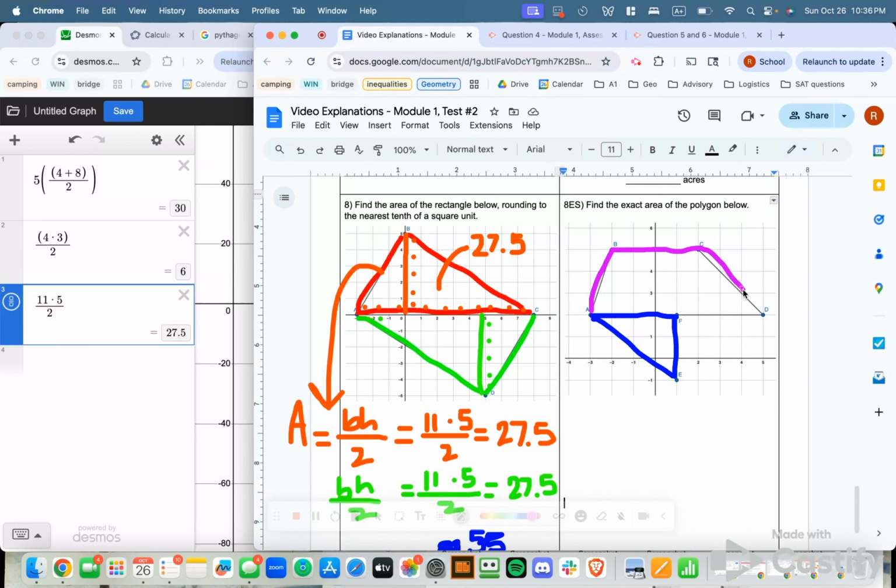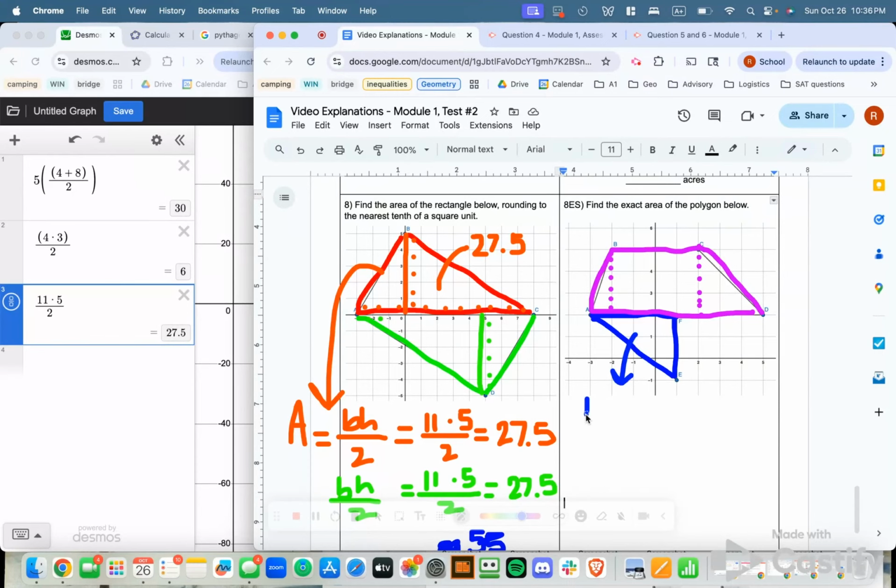If I feel a little shaky on the area of a trapezoid, I can always divide this even further. I could cut down here, make a right triangle. I have a rectangle, and then I cut here again, and I make another right triangle. I'm going to use just a right triangle and a trapezoid, just because it makes it a little bit faster. But there's nothing wrong with cutting it into more shapes if that makes you more confident.